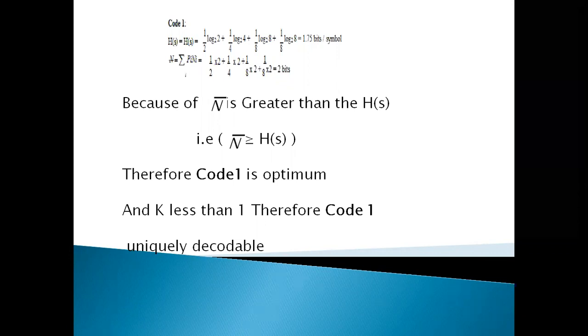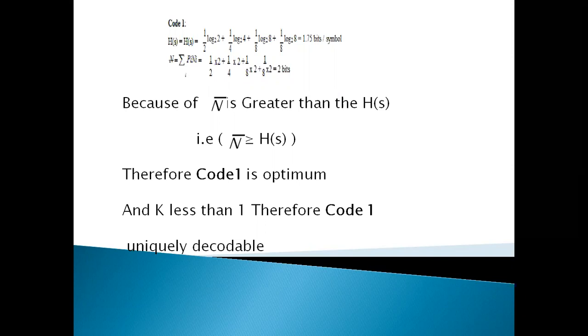So what is the H(S) value? 1 by 2 log 2 plus 1 by 4 log 4 plus 1 by 8 log 8 plus 1 by 8 log 8. You know, log 2 is 1, log 4 is 2, log 8 is 3.